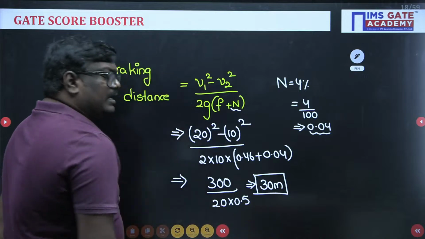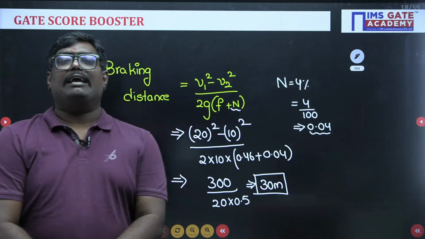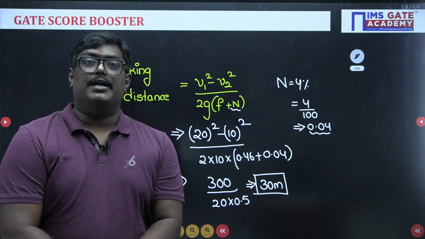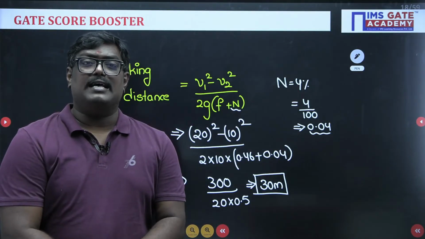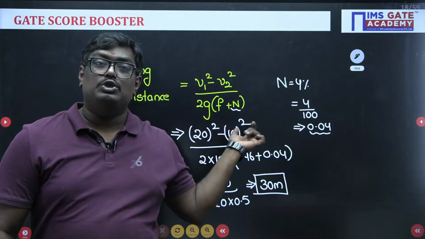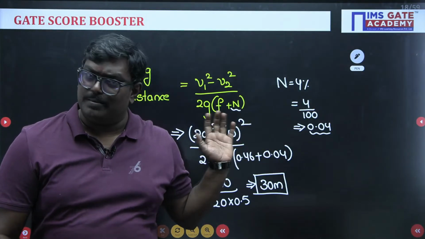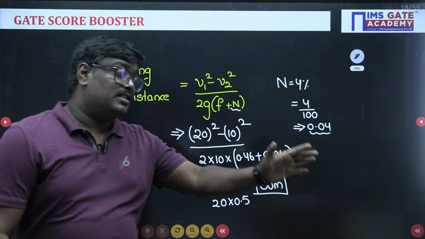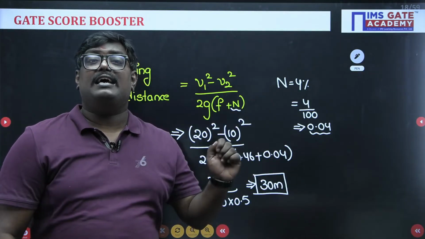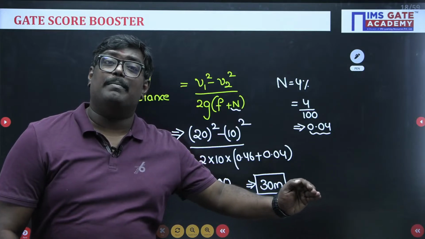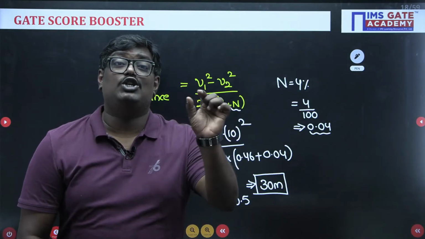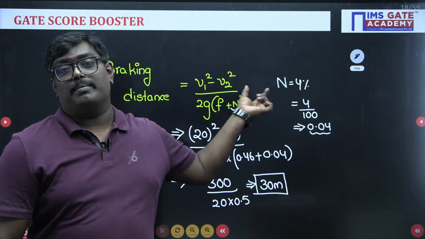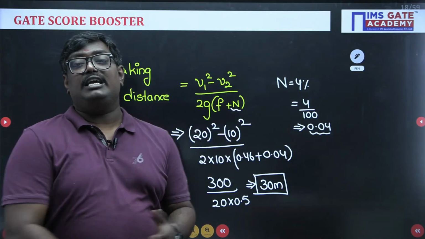So students, the key takeaway from this problem is, always you are habituated to finding the braking distance as V squared upon 2gf, into efficiency, plus or minus n. But there we assume that the vehicle comes to a dead stop. But here the vehicle, after applying the brakes, has reached a velocity of V2. So that is the reason I have taken V1 squared minus V2 squared upon 2g (f plus n).